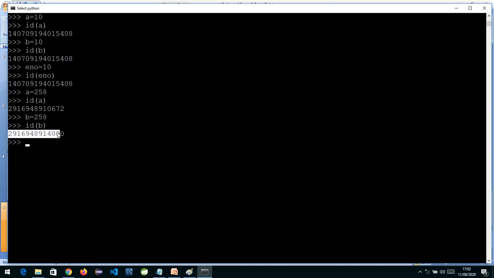Why? As I told you, only for the range of 0 to 256, the Python interpreter has pre-built objects, or we can say pre-created objects. So within this range, it will search in the area where the objects are created and give you the same reference back. But above that, for any number, it is always going to create a new object and assign that reference. So A and B are pointing to two separate objects.